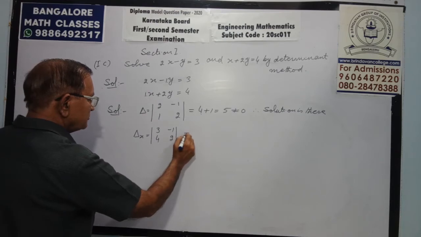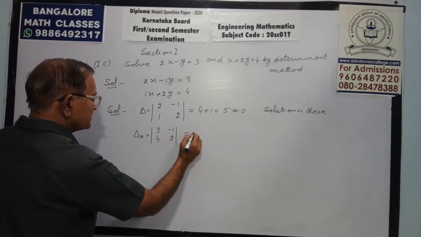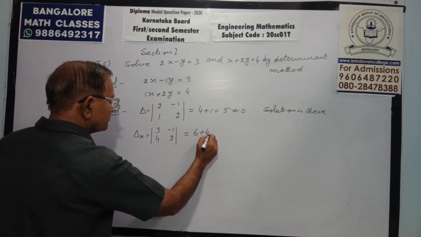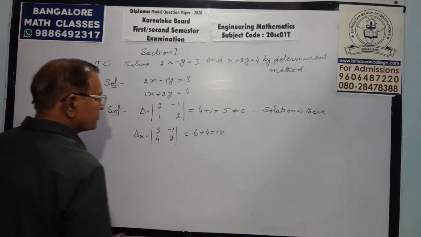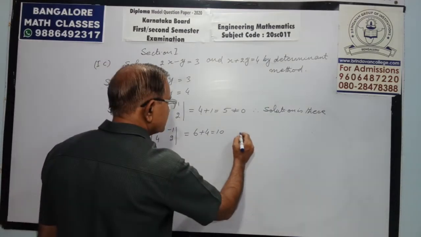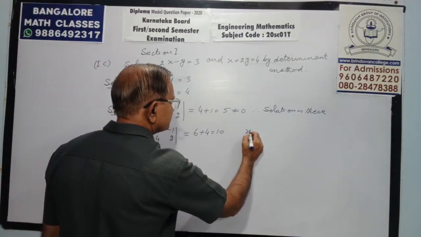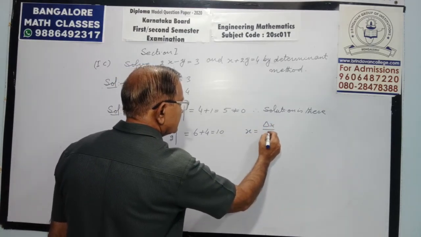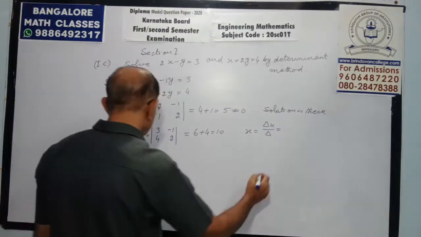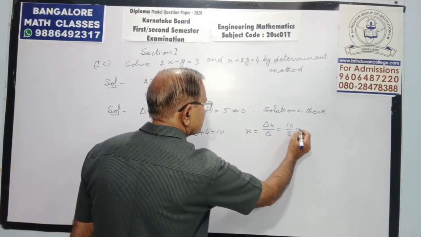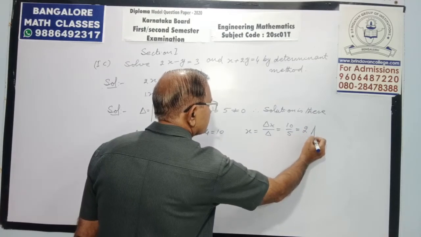It will come out to be 6, minus 4, change the sign to plus 4, that is 10. Then x equals delta x by delta. Delta x is 10, delta is 5, thus it is 2.